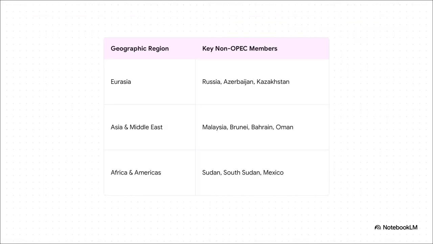Expanding our global atlas again, OPEC Plus stretches from Mexico in the Americas all the way over to Malaysia and Brunei in Asia. To control the global price, they needed a truly global coalition, so we're drawing lines up into Eurasia with Russia, Azerbaijan, and Kazakhstan, dipping back down into Africa with Sudan and South Sudan, and adding more weight in the Middle East with Bahrain and Oman.